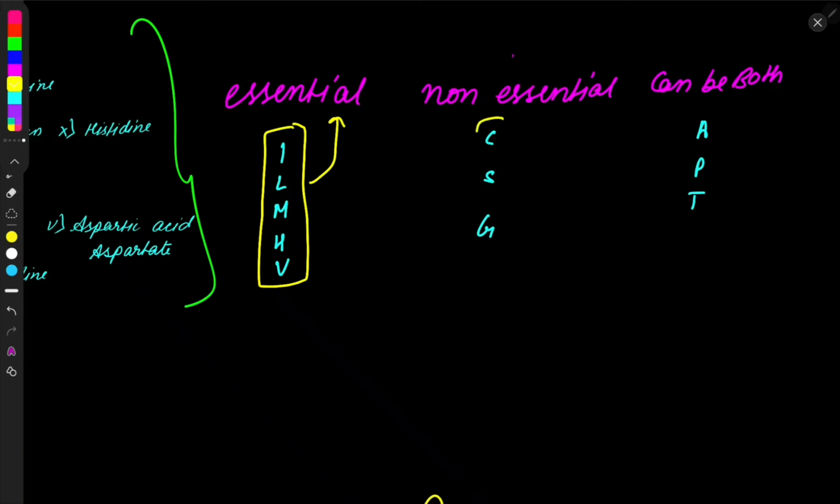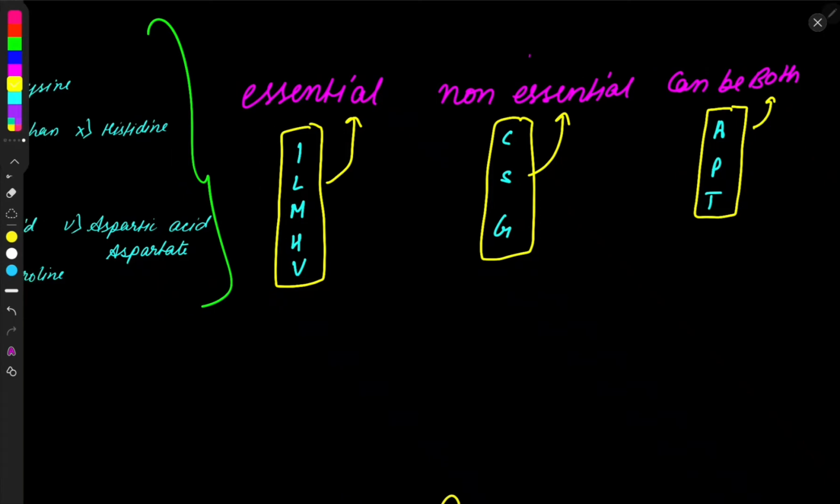The amino acids starting with C, S, G would be always non-essential, and the amino acids starting with A, P, T can be both, essential also, non-essential also.